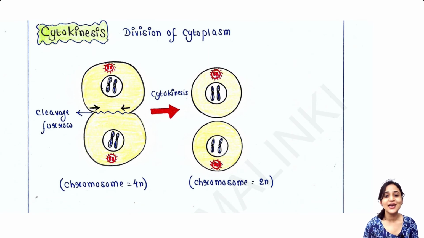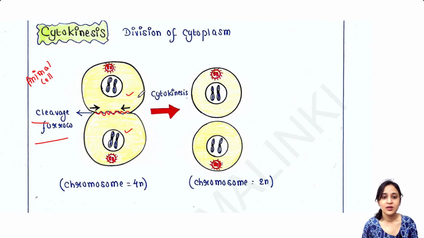The division of cytoplasm or cytokinesis is a little bit different in plant cell and in animal cell. So here this is the animal cell. Now what happens here? A cleavage furrow occurs in between these two nuclei.